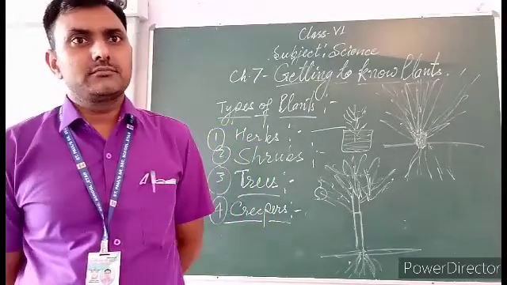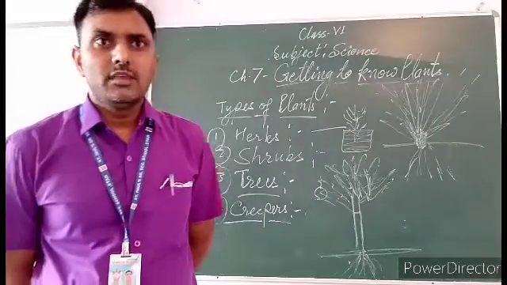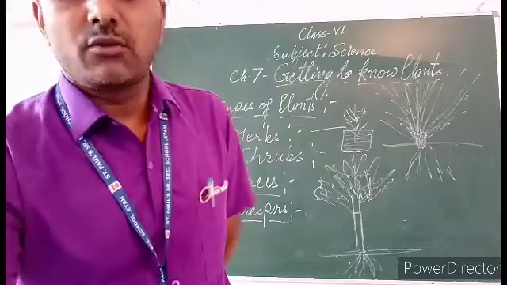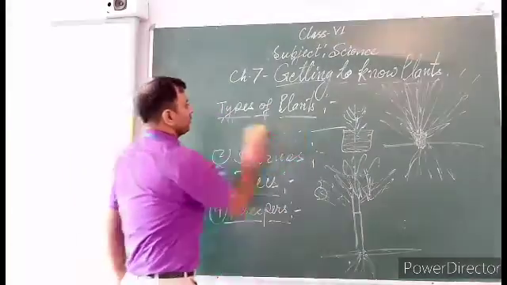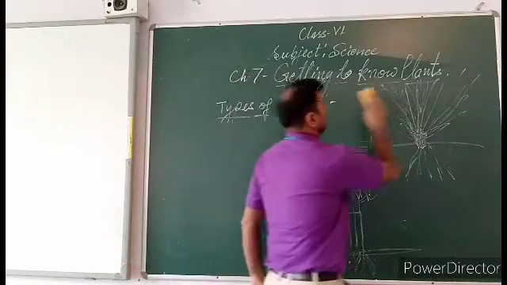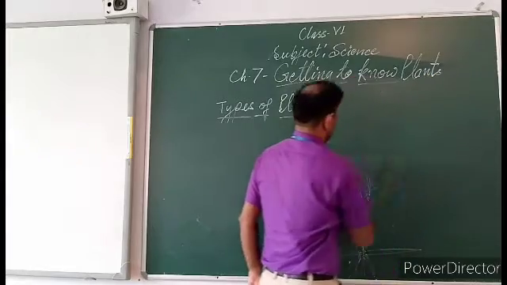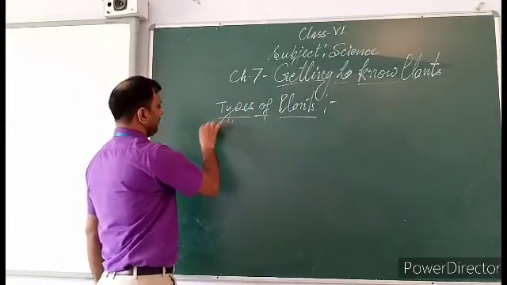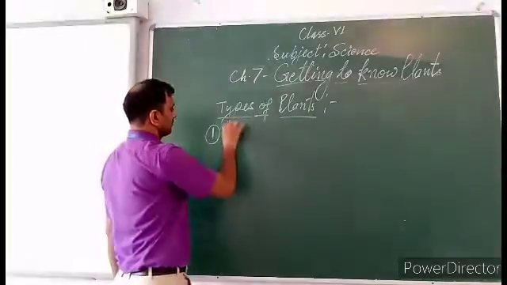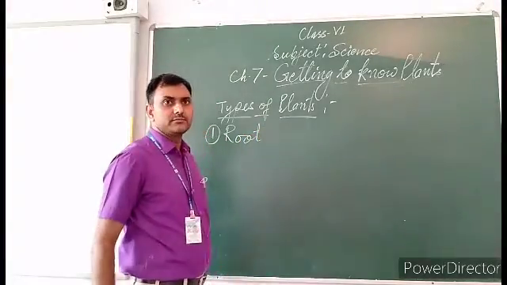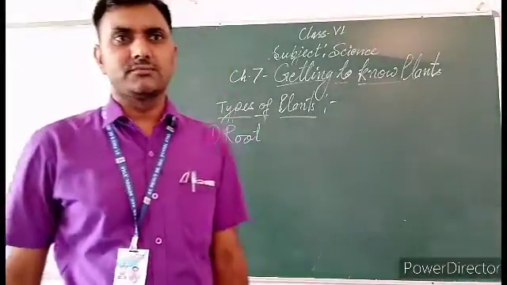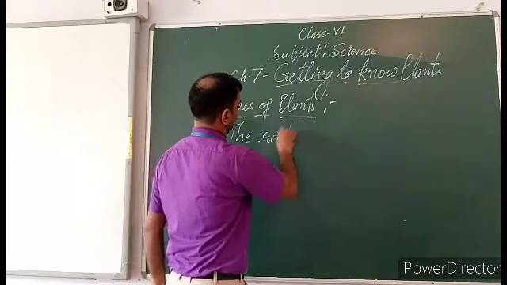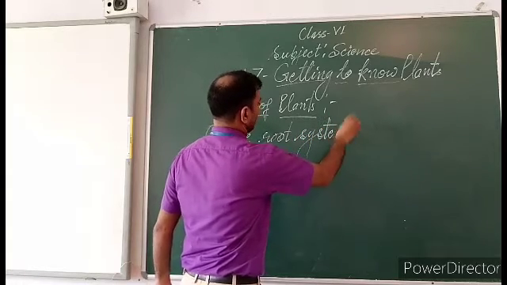All plants have two main parts: the root system and the shoot system. First one, the root system.